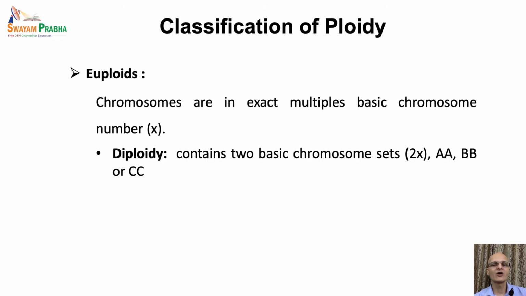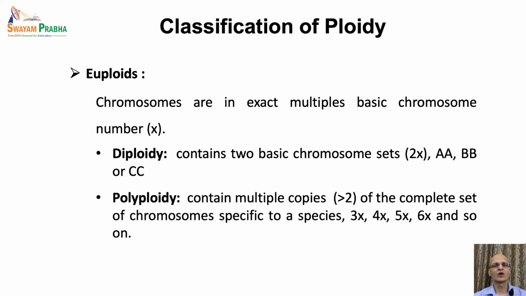So we have diploids which contain 2 copies of the basic chromosome number. It may have a configuration like AA, that is the 2 sets, or BB or CC, where each letter represents the chromosome set, where A, B, C represent the different species, and so on.